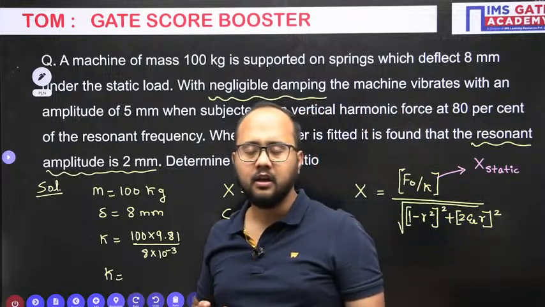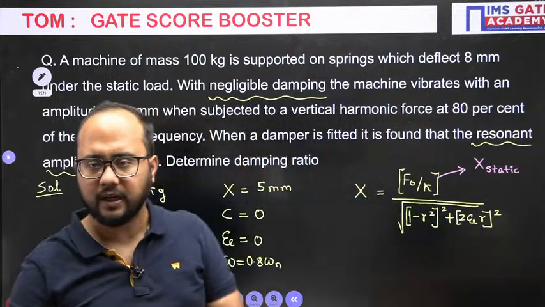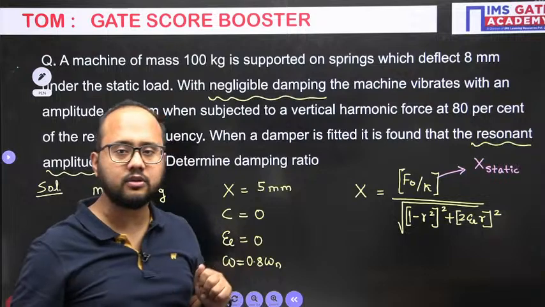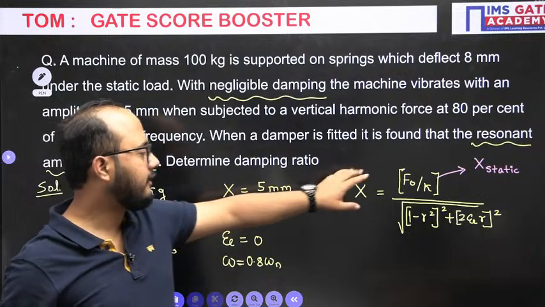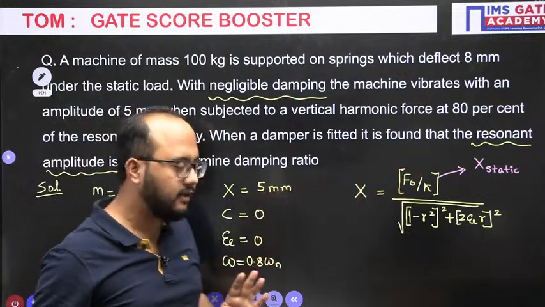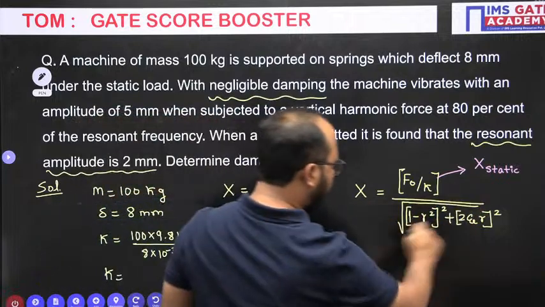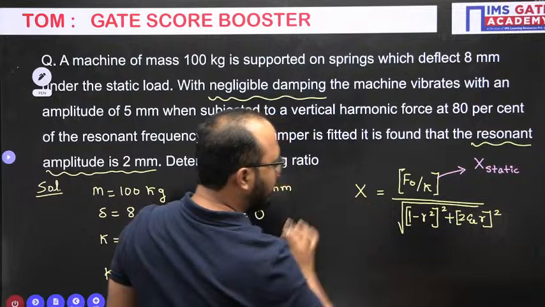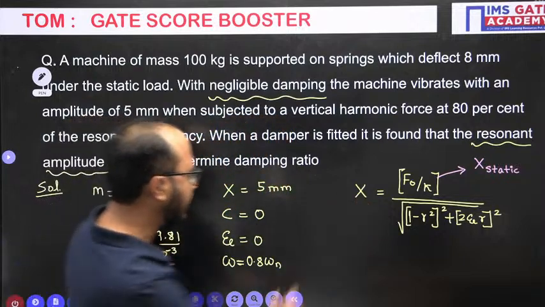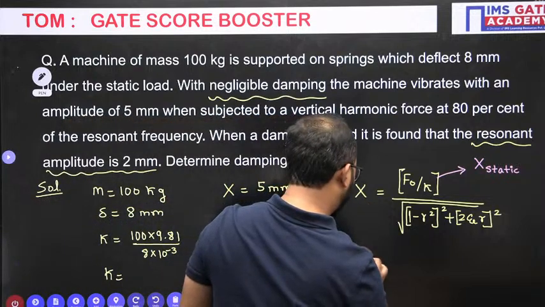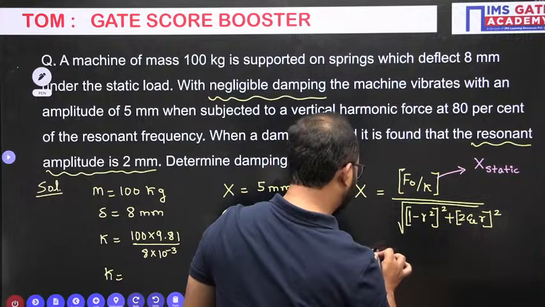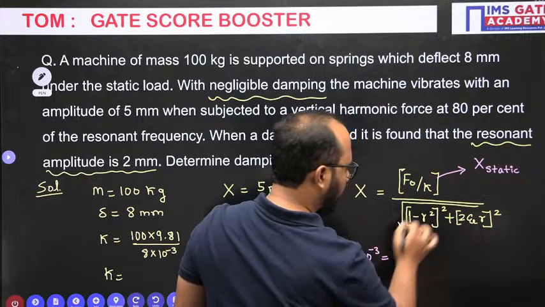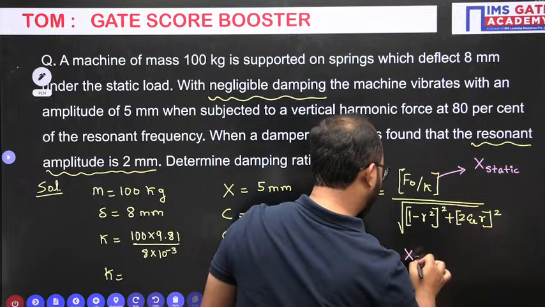So from that we can understand what is F naught, but that information is not given in the question. So basically we will write it as X static as it is. Okay. Now this information is given, and we will use all this information. X value is 5 mm, 5 mm means 5 into 10 to the power minus 3, and this X static will keep it as it is.